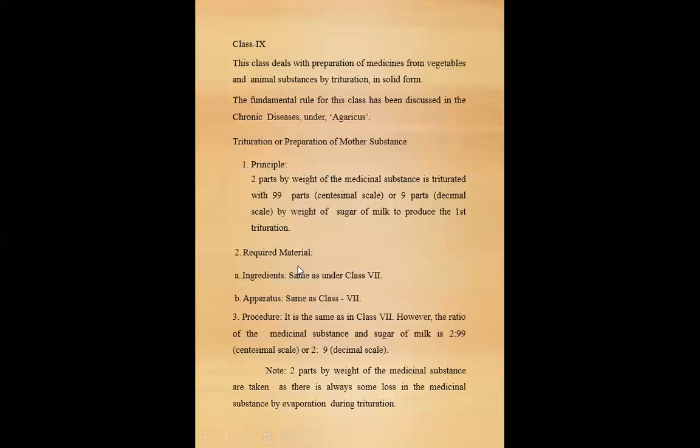Required material and ingredients are the same as the 7th class. There is the dry medicine, fresh vegetable, required medicinal substance, and sugar of milk. Apparatus is the same as class 7. Procedure is the same as class 7. That is, the ratio of the medicinal substance to sugar of milk is 2 to 99, or 2 to 9.